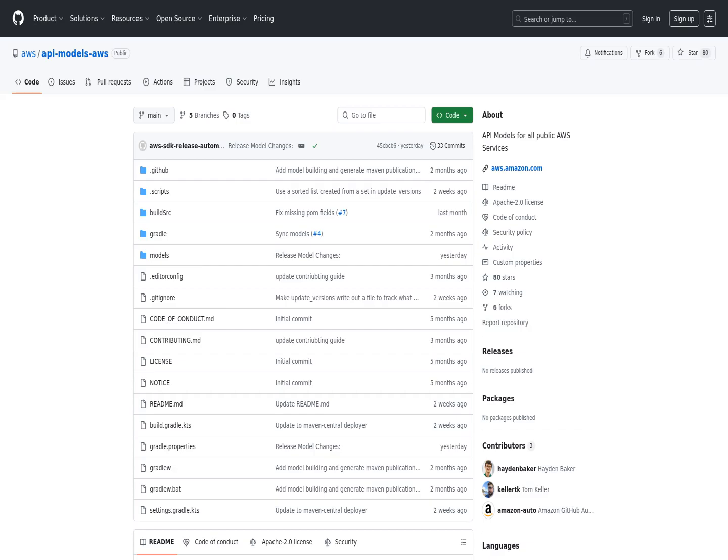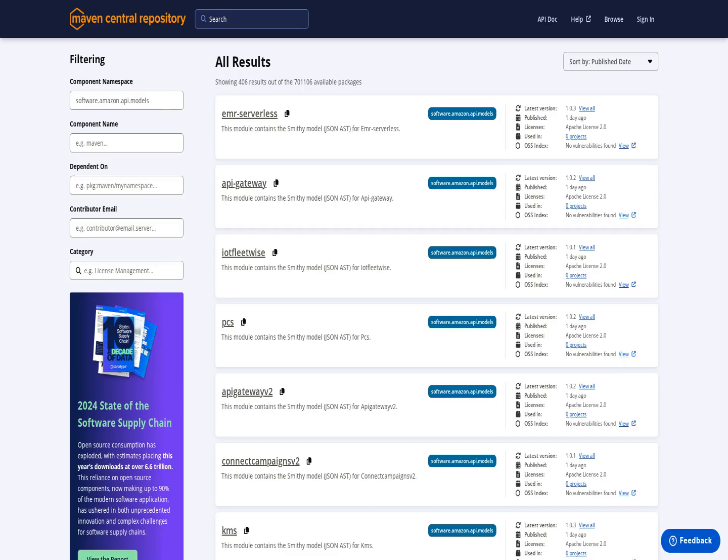AWS publishes daily updates of these API models to an open-source GitHub repository in Smithy format, providing a reliable source for developers to work with. Additionally, the service model packages are published to Maven Central, making them easily accessible within integrated development environments.